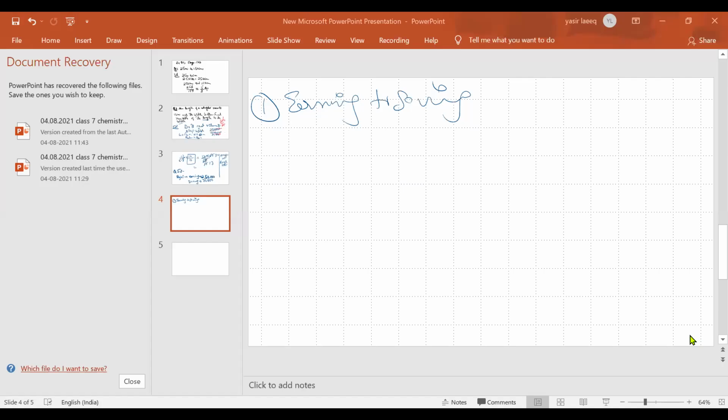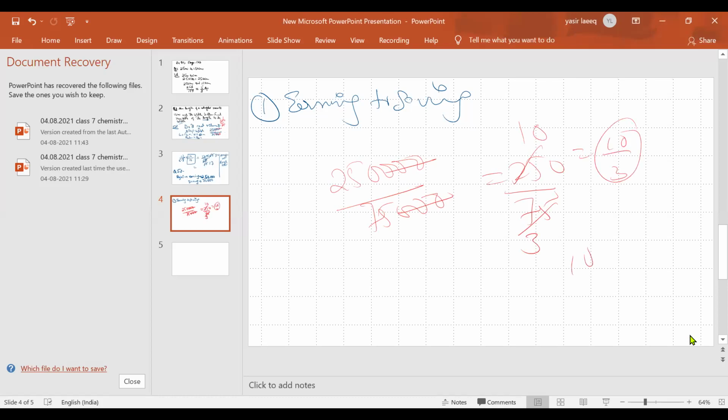Yes, Ubad, is it clear now? Sir, your screen was not visible. Yes, sir, now it's visible. What is left? 250 upon 75. 25 once is 25, 25 three times is 75, 0 is left. So it will be 10 upon 3. 10 is to 3. Okay, sir. Good. Now I understood it.